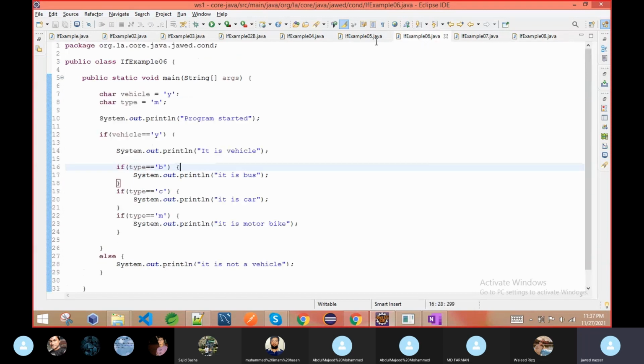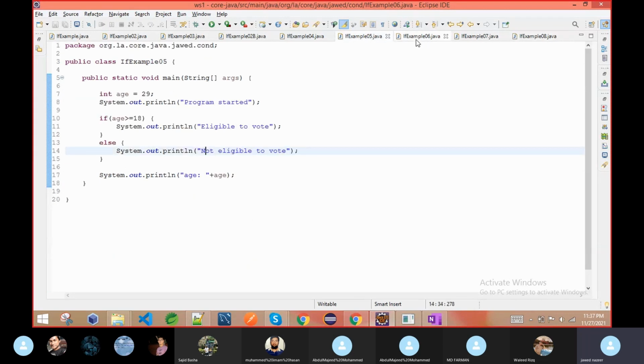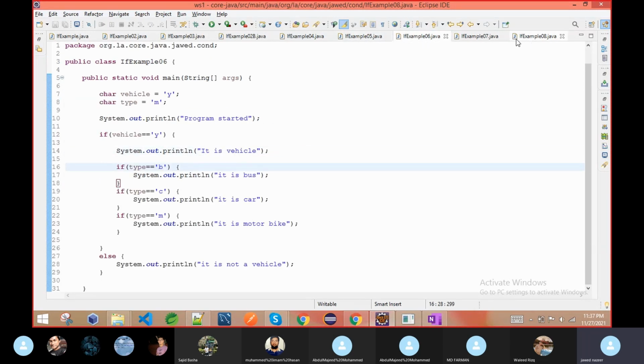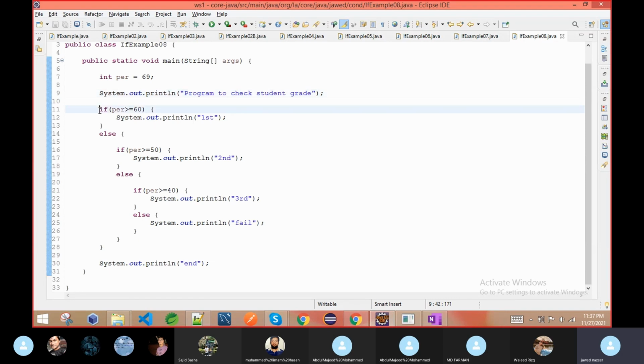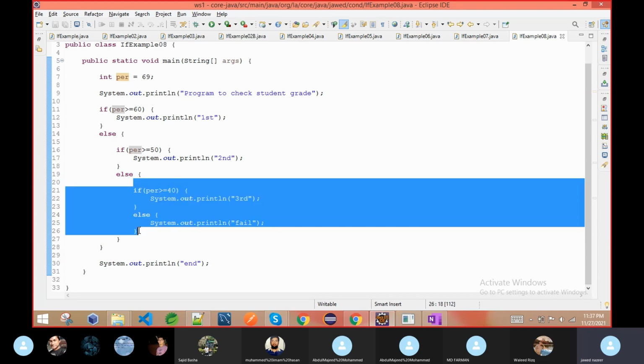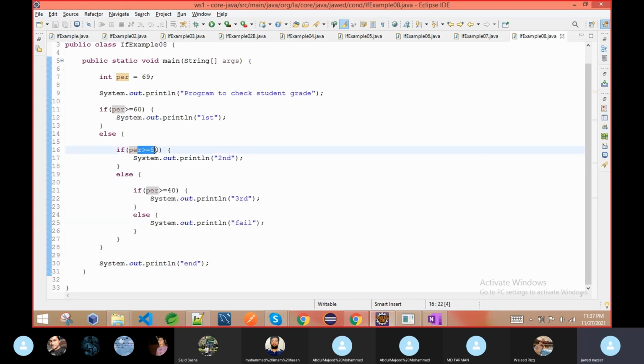Now I will discuss this program also. Here, if you see this program, we are doing first if, then we are writing else. If this condition fails, then we are coming here, then we are checking again, is this second division, meaning the percentage value is greater than or equal to 50 or not? If yes, then we execute this one. If this condition is true, as I said, by default this one is false, then it will not come here. But maybe there is a chance this one again fails.